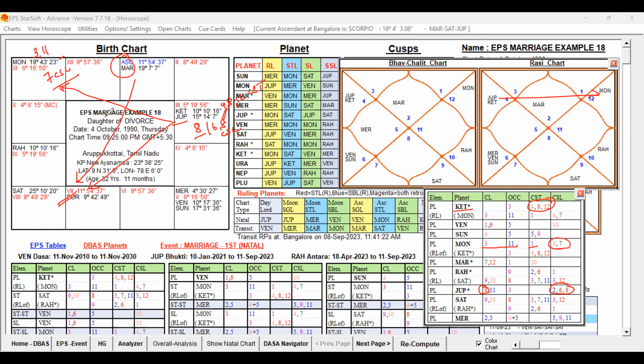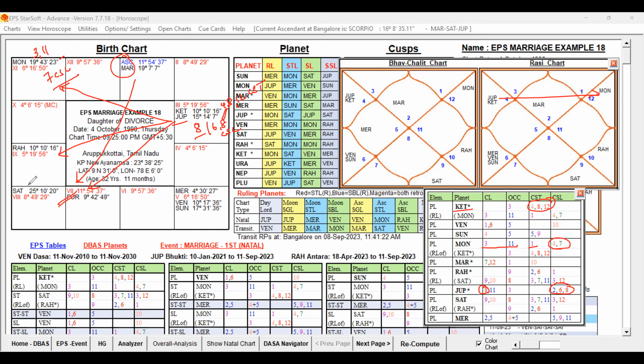That is one point. Second point, even in supports we would have studied the indirect supports. Now, which planets are under the influence of Jupiter? Moon, Ketu, and Jupiter is aspecting Rahu.